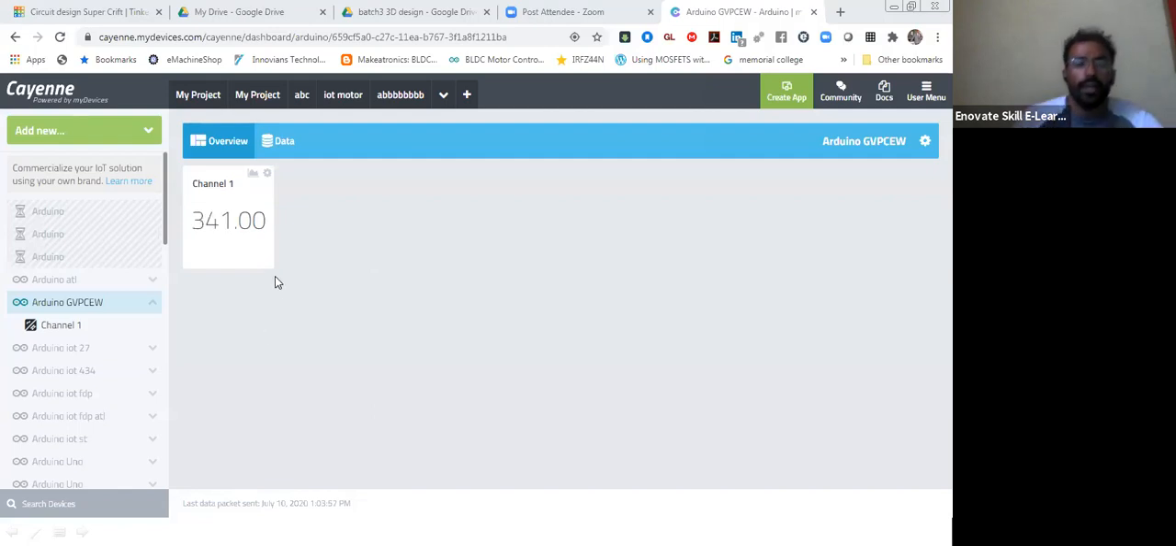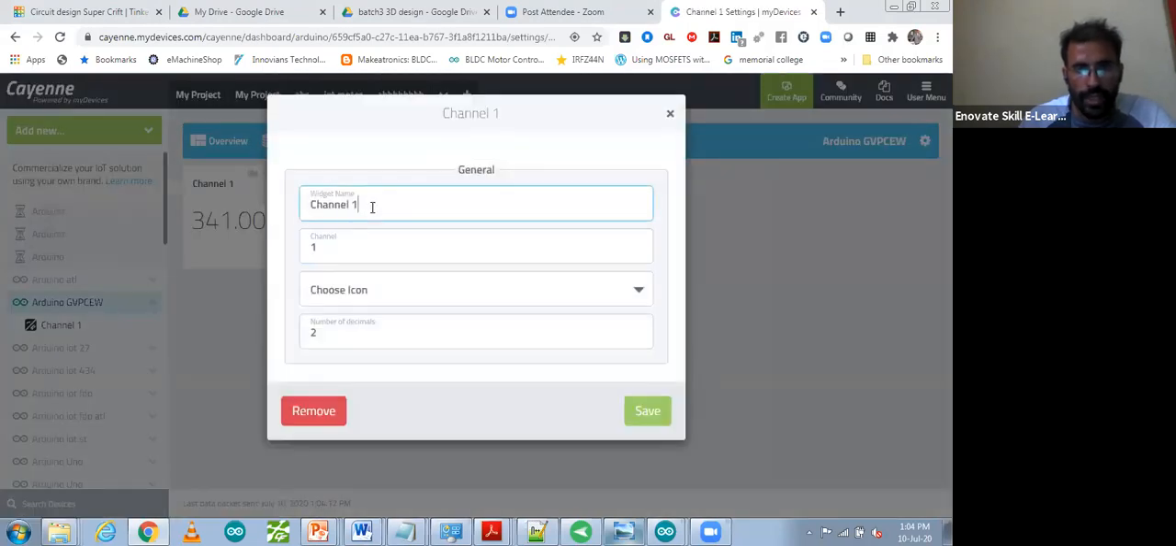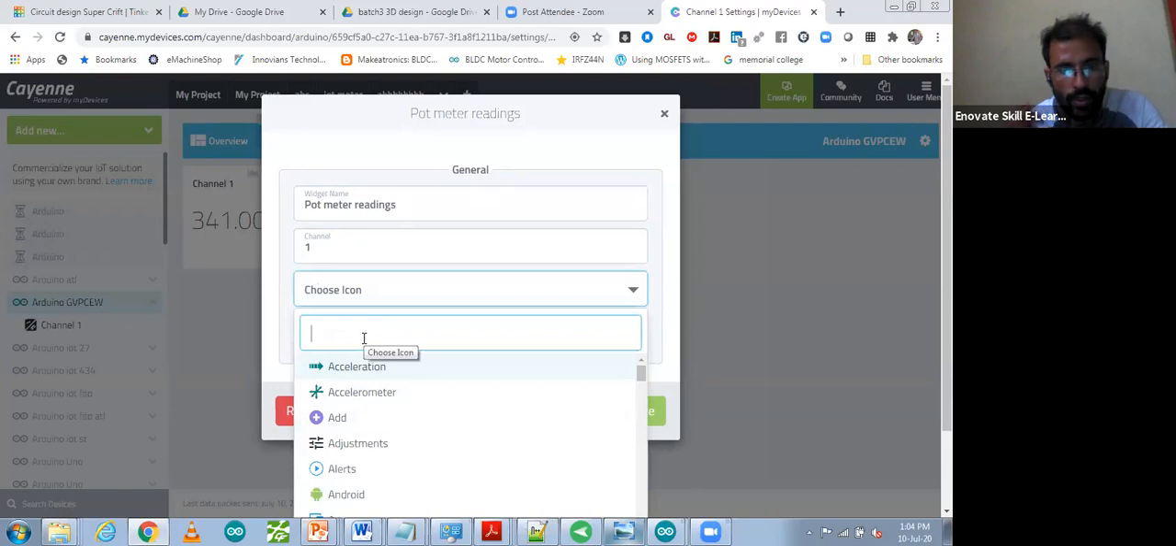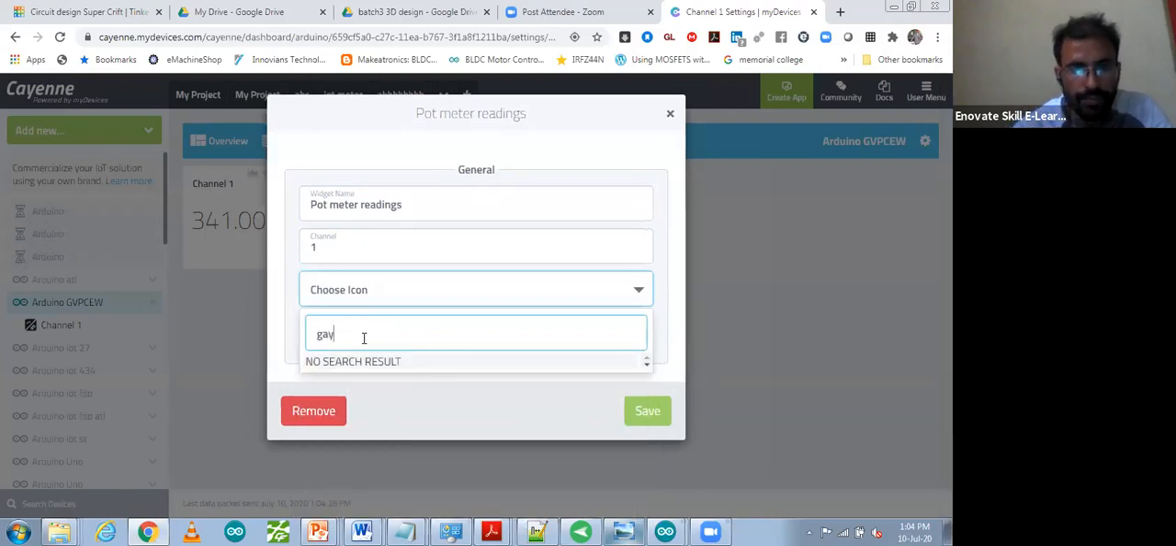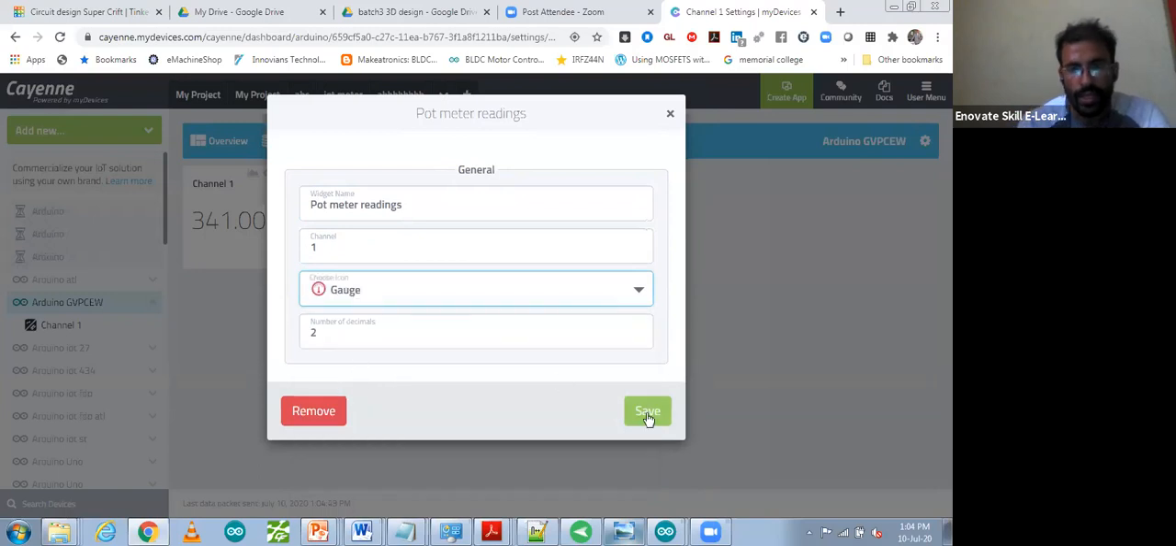Over here in this cloud, I'm going to do a few modifications. Modification means I'm going to do setup over there, settings. This one is not looking good, so I'm going to change the channel name to potentiometer reading. Then channel number is 1. Choose icon. You can take gauge also, like this. Save it.